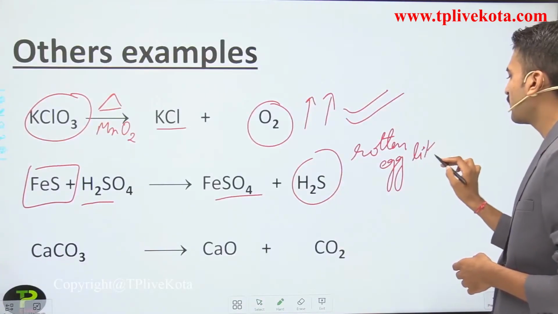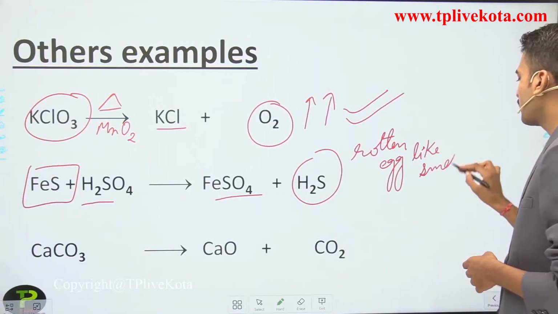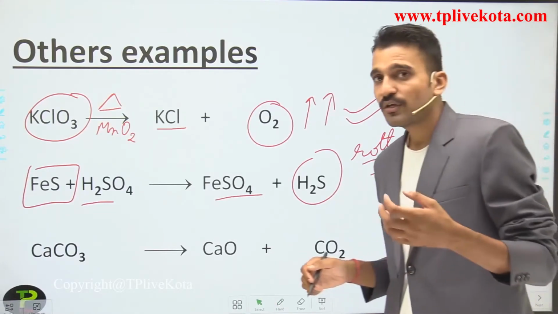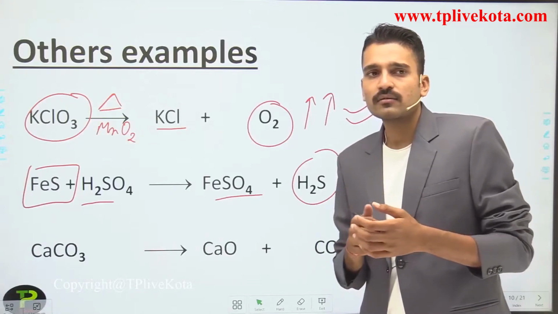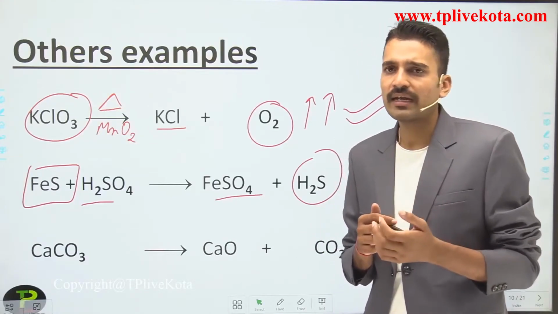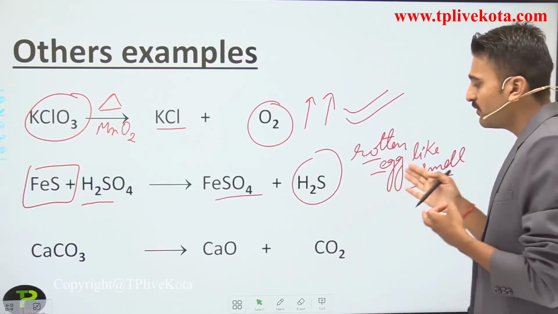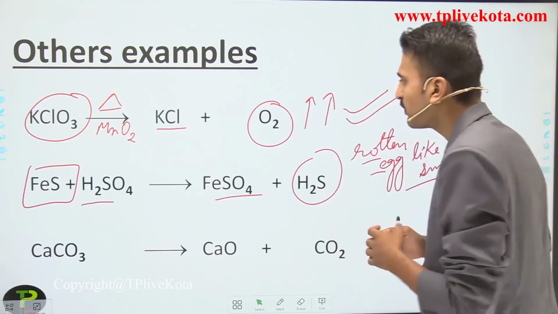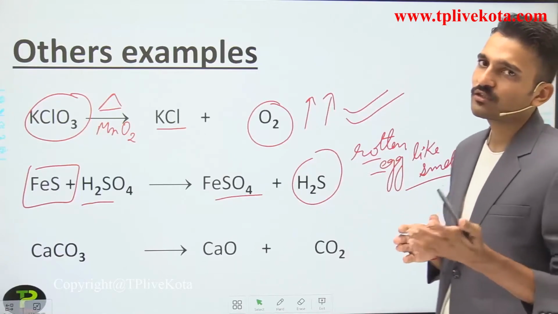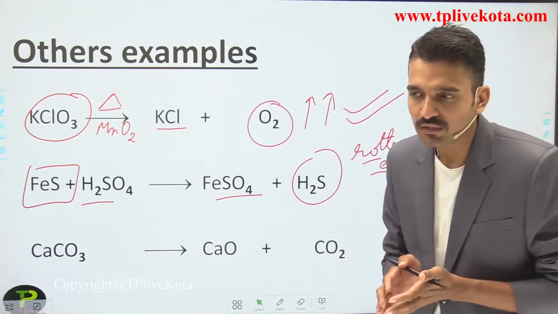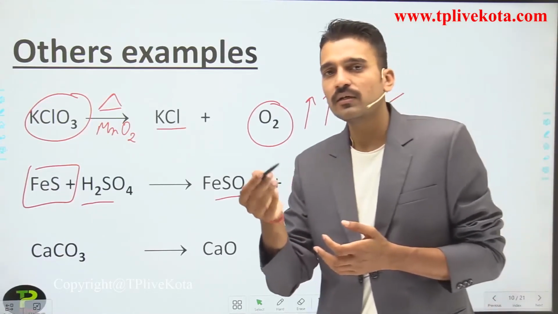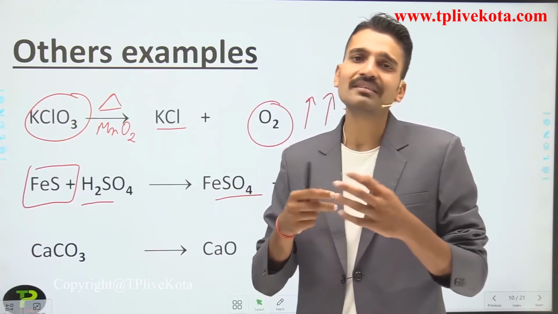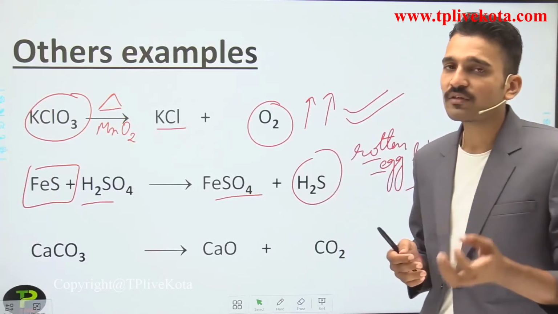Rotten egg like smell. So this particular reaction has a smell which is a rotten egg like smell, due to which you can detect which gas has been evolved: H2S gas has been evolved from here. And for the detection of oxygen, oxygen supports combustion. If you bring a burning splinter near the mouth of the test tube where the oxygen gas is being evolved, it burns clearly. It shows the presence of oxygen.